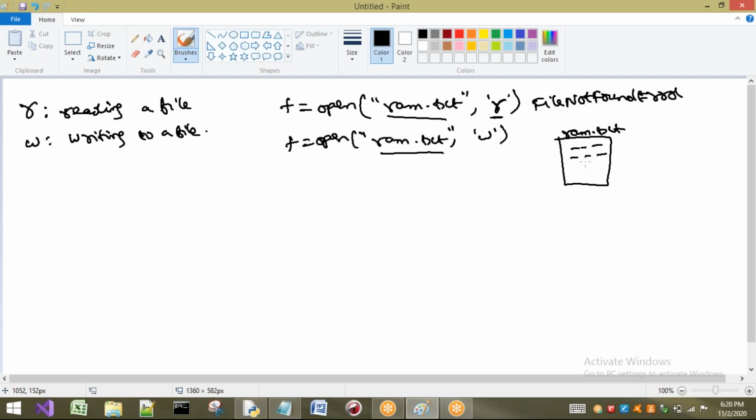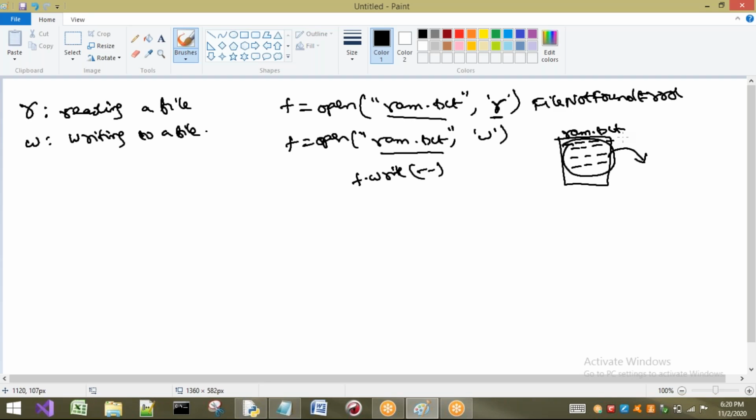Here one important point we have to observe is what is meant by writing. Now already in ram.txt, 3 lines of data are there. For example, 3 lines are present in ram.txt. Now I want to perform a write operation on this file where some data is already present. So whenever you try to write something onto this, already existing data, this is a very important point, will be deleted, and whatever data you are going to write now will be written here from the starting onwards.